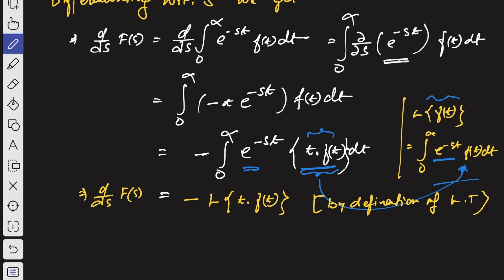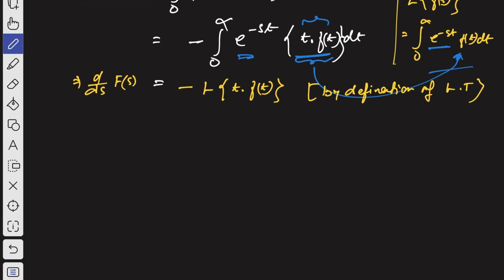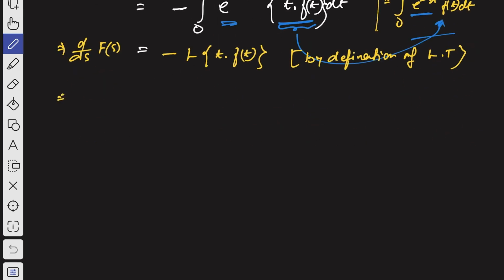So now what we have got, here you see, it can be simplified as Laplace transformation of t into f of t is equal to, we can write minus d by ds of F of s, right? We can write that way.